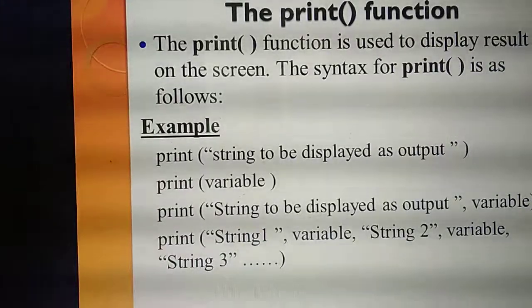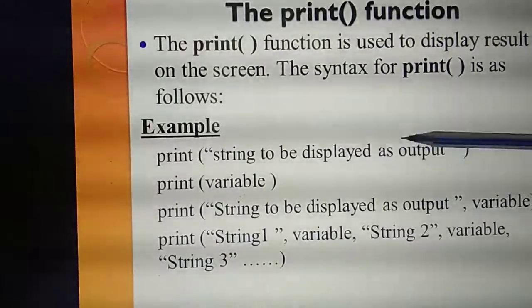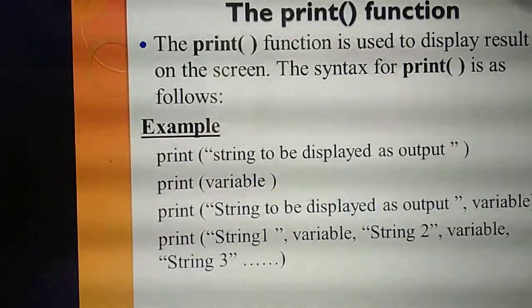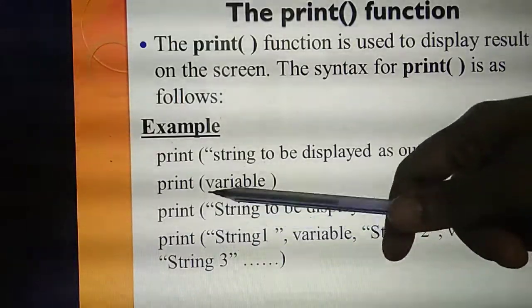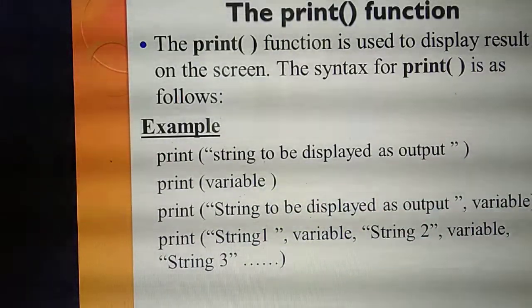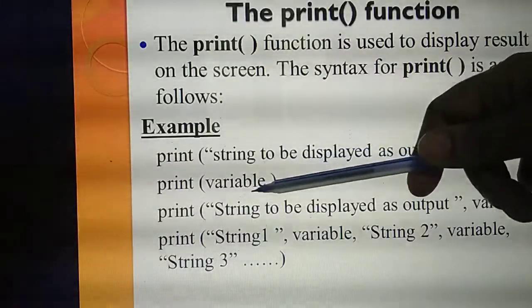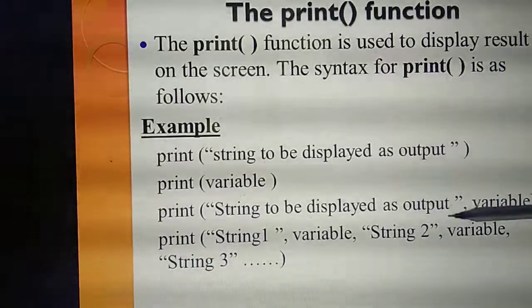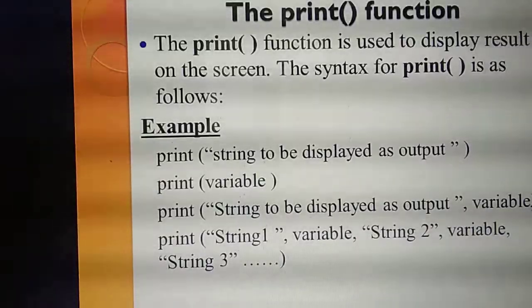So, string to be displayed as output. Whatever you have, maybe it is a sentence, or a paragraph, or a word, whatever you give inside this printf function will be displayed as output. Understand? That is the string to be displayed as output. Next thing, printf variable. For example, printf A. That means you have already given some value for A, and now you are going to print the variable A. Understand? Yes.